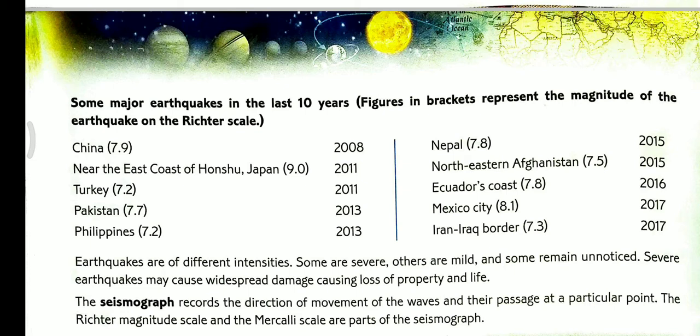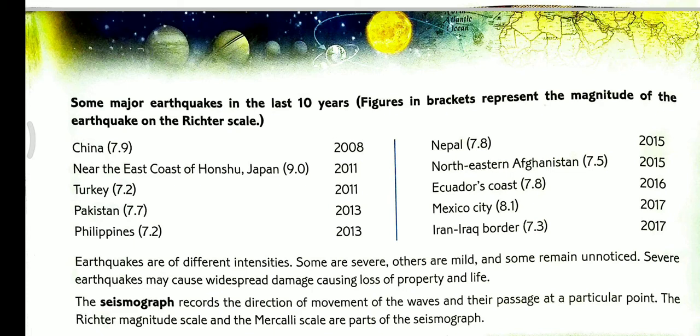China 7.9 in 2008, near the east coast of Honshu, Japan in 2011, Turkey 7.2 in 2011, Pakistan 7.7 in 2013, Philippines 2013, Nepal 7.8 in 2015, Northeastern Afghanistan 7.5 in 2015, Ecuador's coast 7.8 in 2016, Mexico City 8.1 in 2017, Iran-Iraq border 7.3 in 2017.